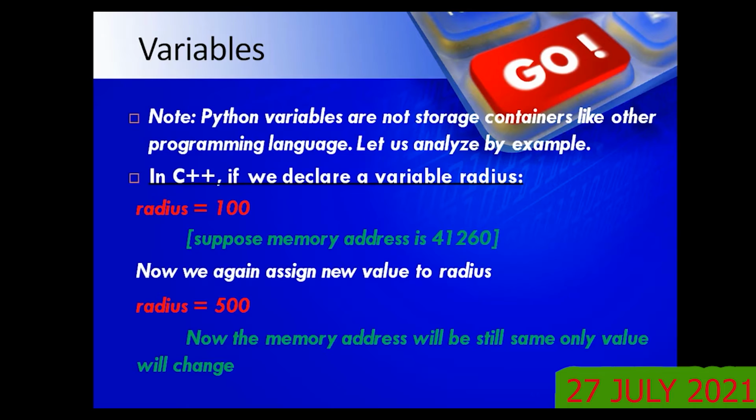Just like each cadet admitted in a school will have a roll number, his address is the roll number, not the name. Why? Because there may be more than one cadet with the same name, but your roll number is unique. Similarly, every memory location will have an address. Now we again assign a new value 500 to radius. What happens now? The memory address will still be the same, only the value will change.